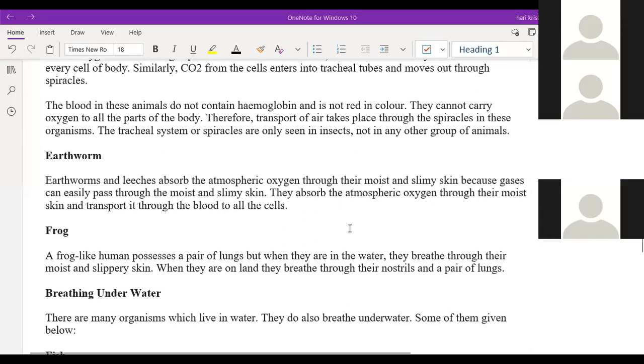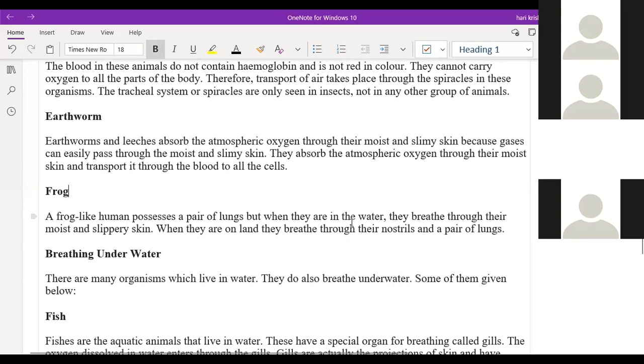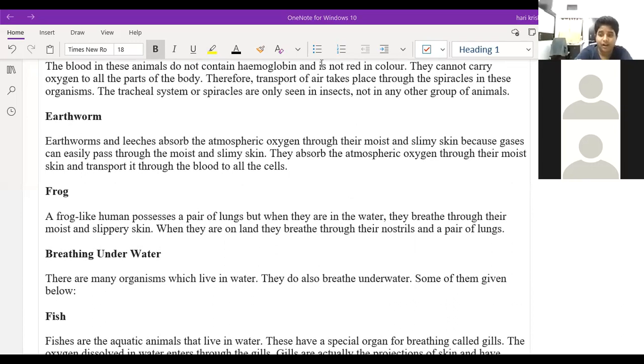Sir, once again, can you tell the homework? Make a tabular column of different animals along with their blood types, the hemoglobin, and the nature of the blood. Okay, sir. And one more thing, you have to do the activity work in these science classes. At the start of the class itself I told you, but at that time only 4 people were in the class. I'm mentioning it once again. Everyone has to submit one activity work. It can be related to biology or physics or chemistry.